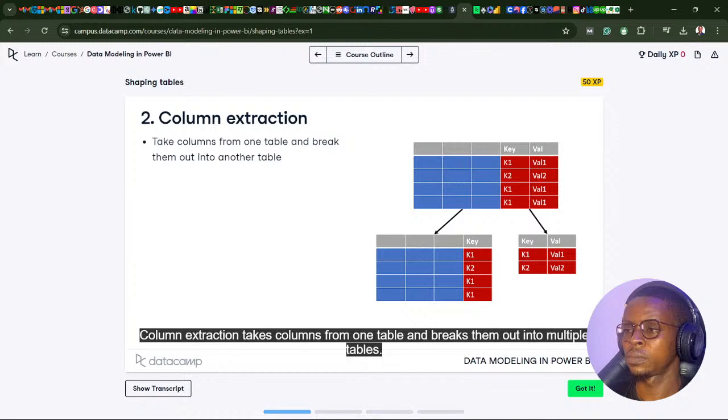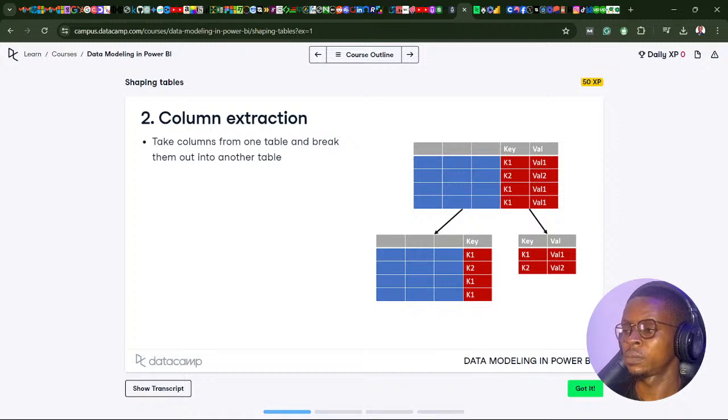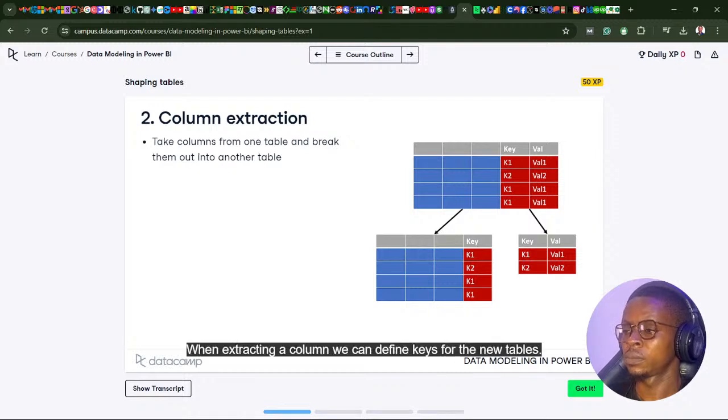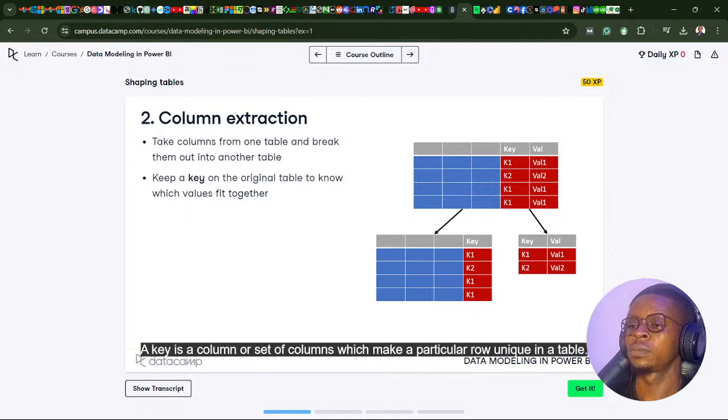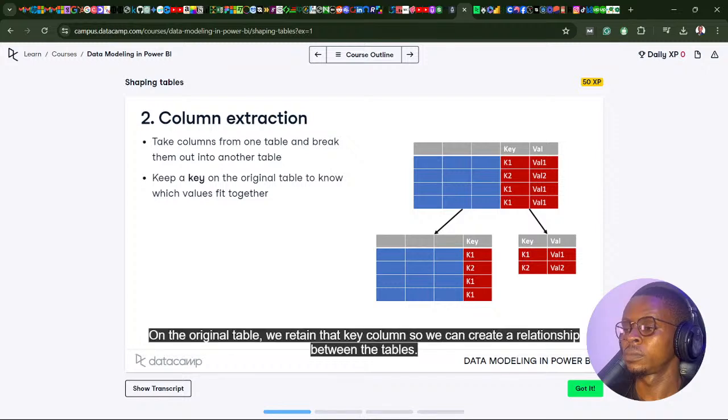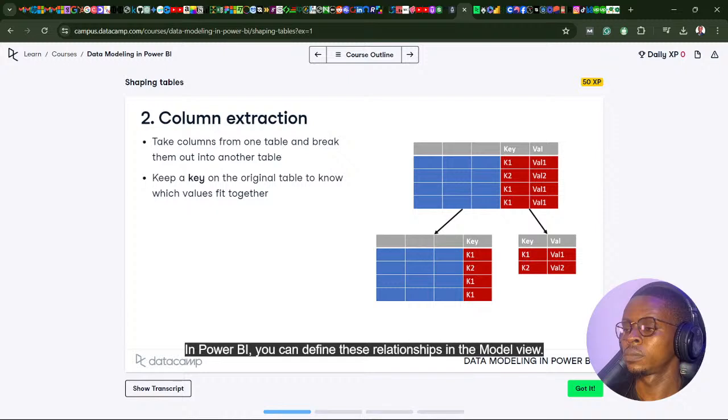Column extraction takes columns from one table and breaks them out into multiple tables. When extracting a column, we can define keys for the new tables. A key is a column or set of columns which make a particular row unique in a table. On the original table, we retain that key column so we can create a relationship between the tables. In Power BI, you can define these relationships in the model view.